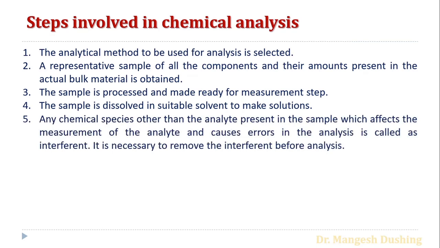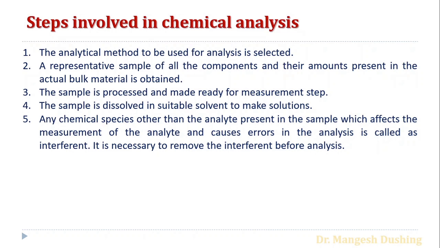Any chemical species other than the analyte present in the sample, like impurities, which affects the measurement of the analyte and causes errors in the analysis, is called an interferent. In short, that is impurity. It is necessary to remove this interferent before analysis.